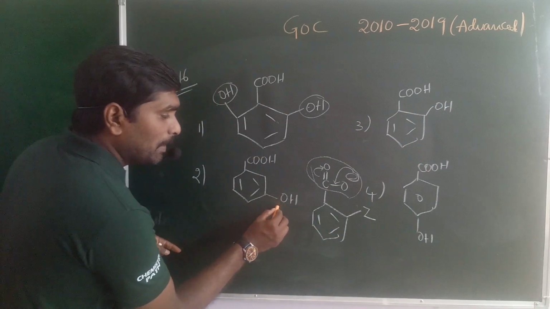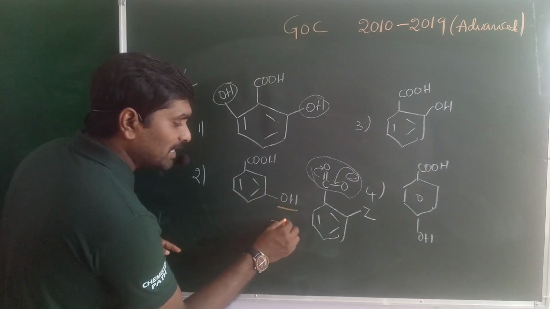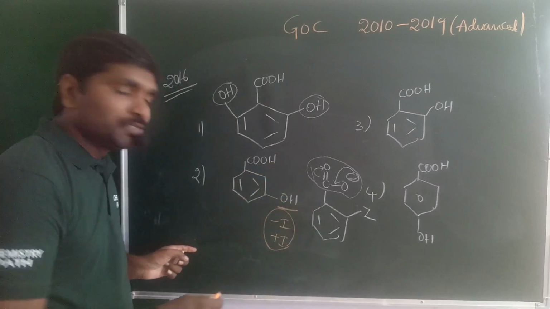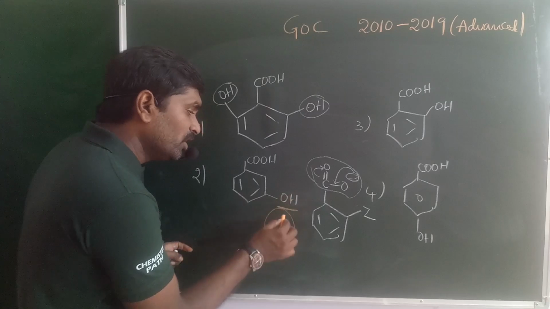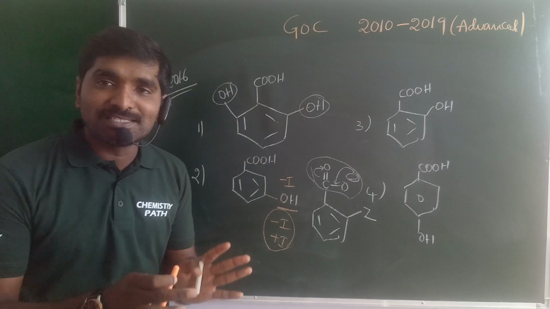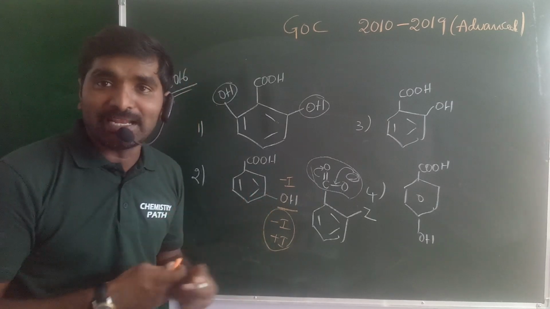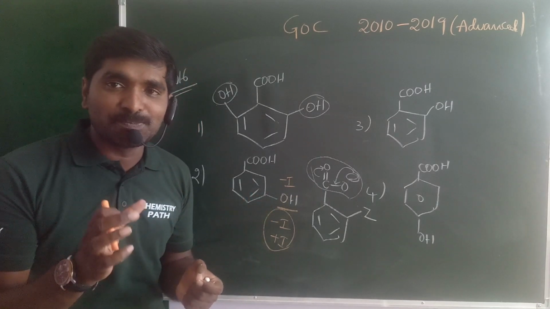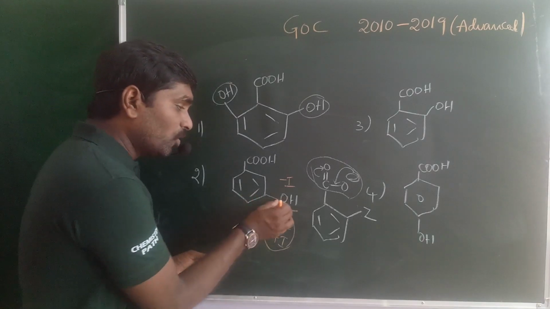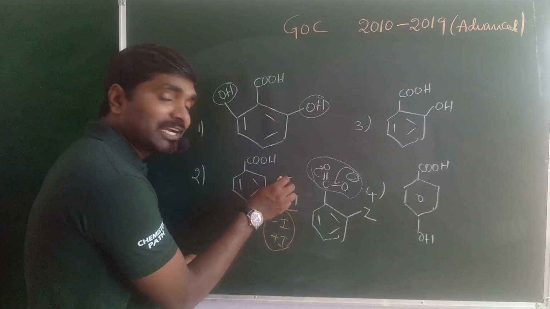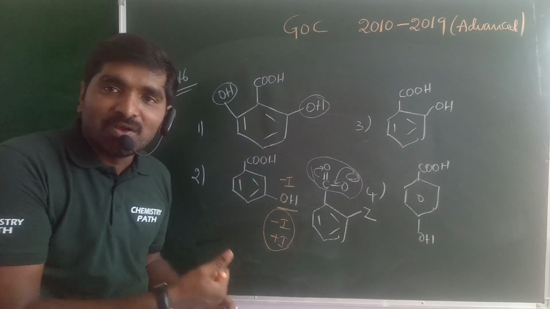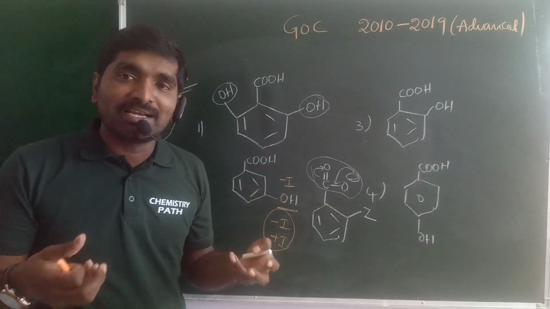In the second one, at the meta position there is only a minus I or plus I group, so only inductive effects are present. Generally the hydroxy group is a minus I group, and there is no resonance effect at the meta position. Only the inductive effect is present at the meta position. OH is a minus I inductive effect group, hence it withdraws the electron pair, and the carboxylic acid's acidic character increases.